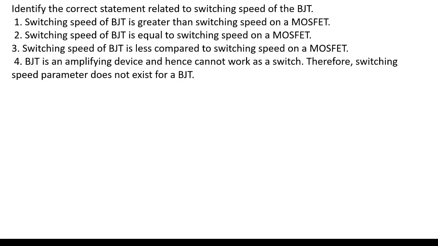Identify the correct statement related to the switching speed of the BJT. Here, the switching speed of the BJT is less compared to the MOSFET. In the BJT we have both carriers, whereas in the FET we have only majority carriers, so the switching speed will be very high compared to the BJT. In our notes, I have given the switching speed of BJT is the correct one, right? Yes.